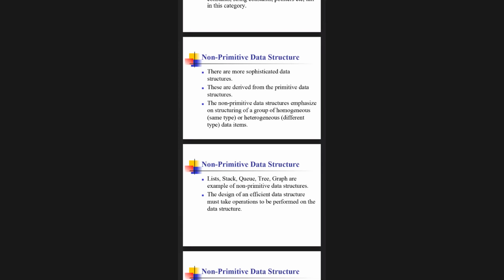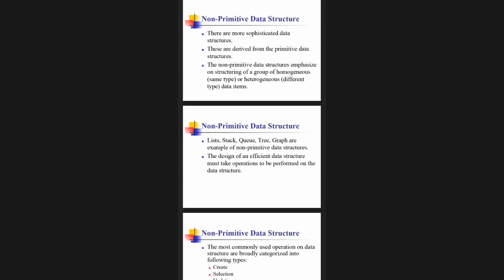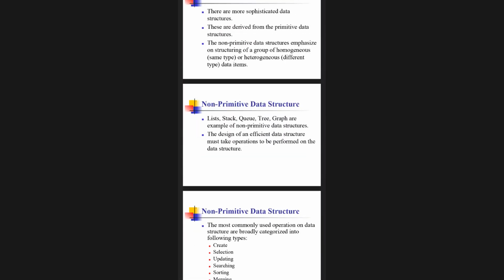When I come to non-primitive data structure, it consists of list, stack, queue, tree, graphs as examples. And the designing of an efficient data structure must support operations to be performed on the data.